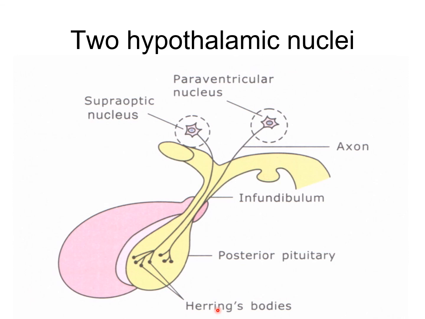It is nothing but the neurosecretion, or the hormone, secreted by the supraoptic or the paraventricular nuclei. It travels through these neurons and is stored along the axon as well as in dilated nerve terminals. So this collection of the secretory granules at the nerve terminals is called the Herring's body.